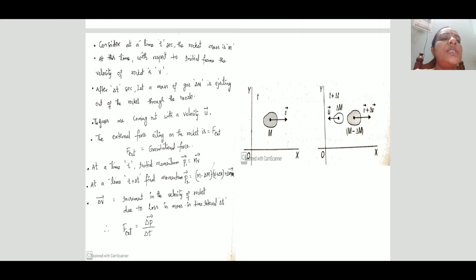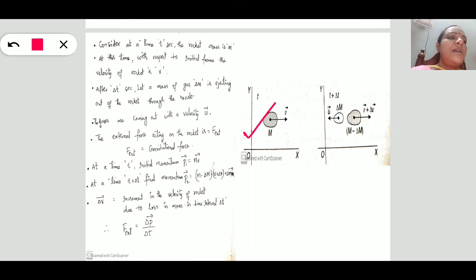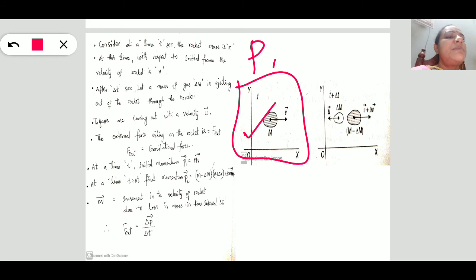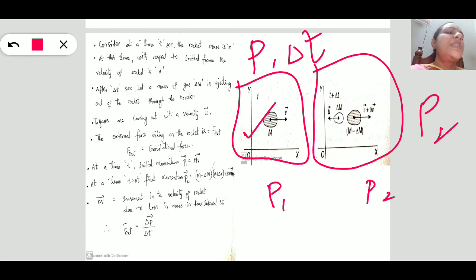This is the initial condition of the rocket system. This is the initial momentum of the system, say that is p1. When the rocket is moving, after delta t seconds, what is the final momentum? So that is p2. So this is P1 and P2.